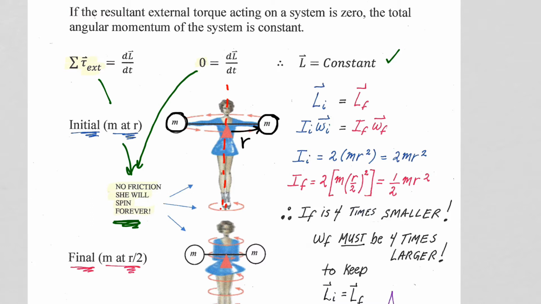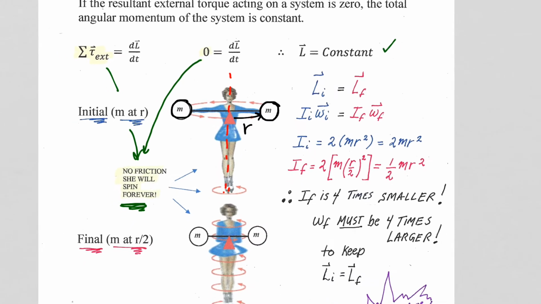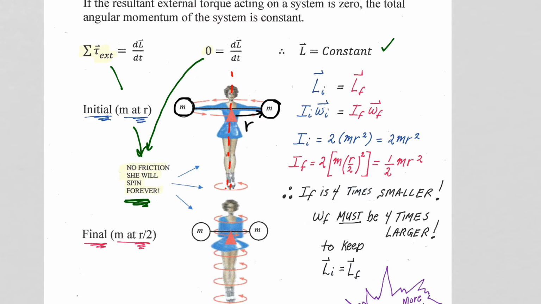So the initial angular momentum that we're looking at when she sets herself into a spin, again, somewhat slowly because we're going to see a dramatic effect, is L initial equals her initial moment of inertia times her spin velocity omega initial.